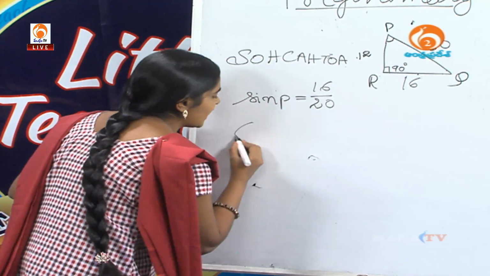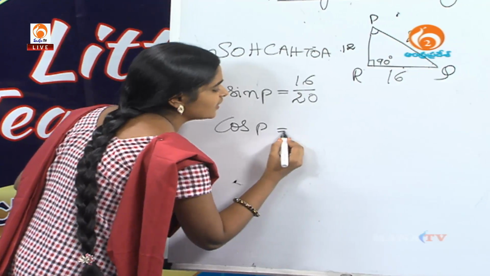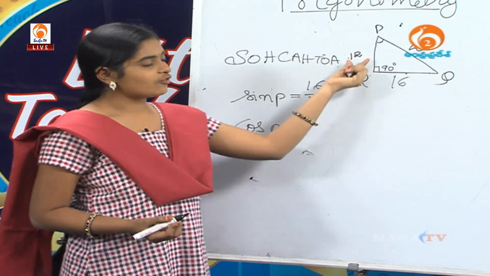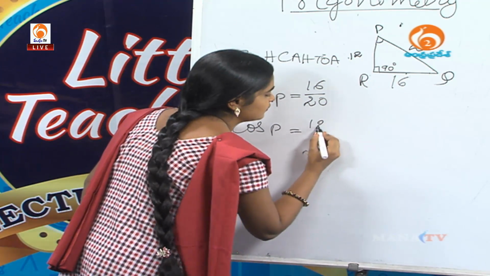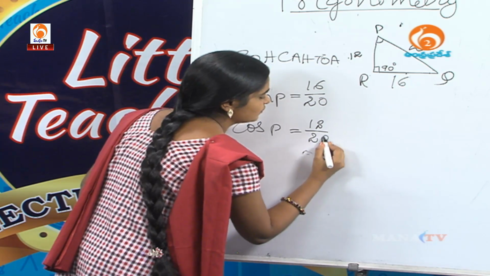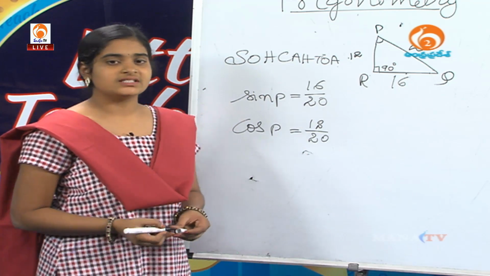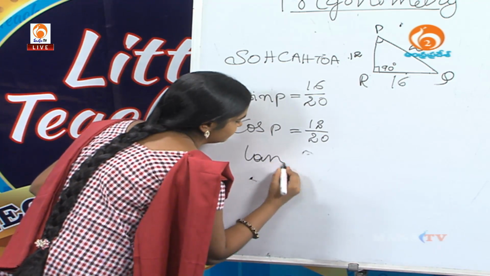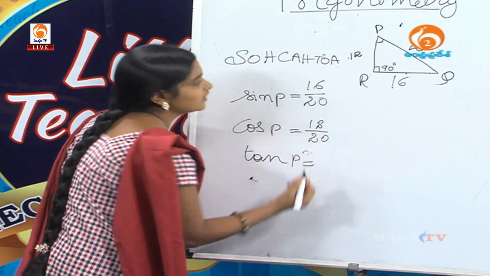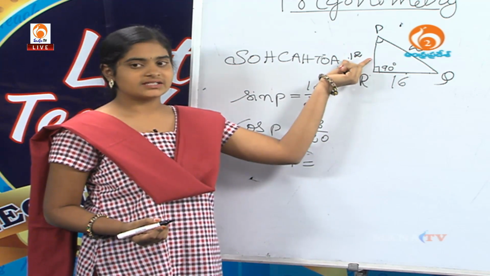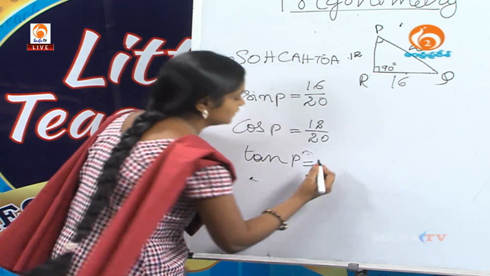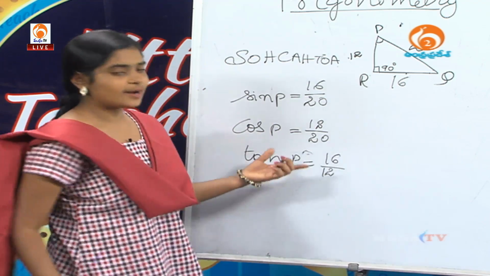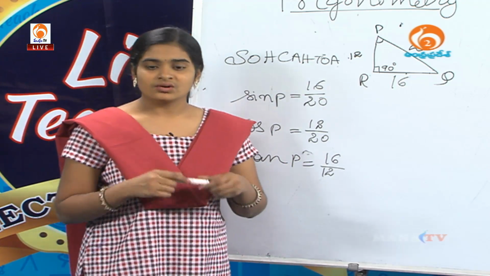Then cos of angle P, cos P equal to adjacent side by hypotenuse, that is 12 by 20. And the remaining term is tan of angle P, tan P equal to opposite over adjacent side, that is 16 by 12. Okay, are you clear about the angle?